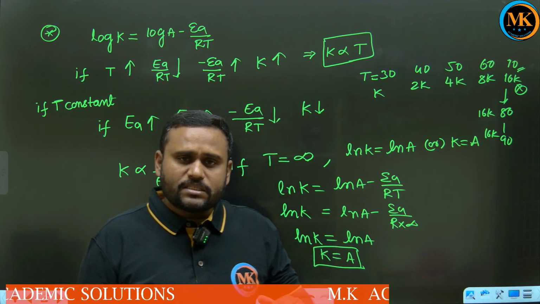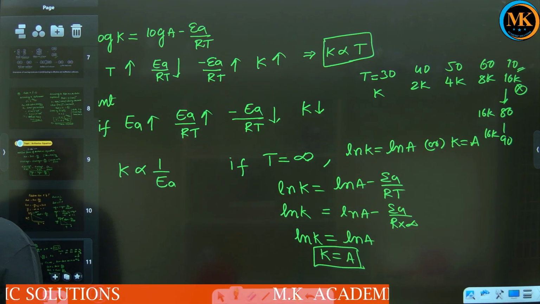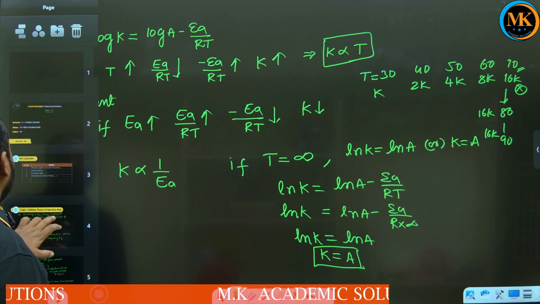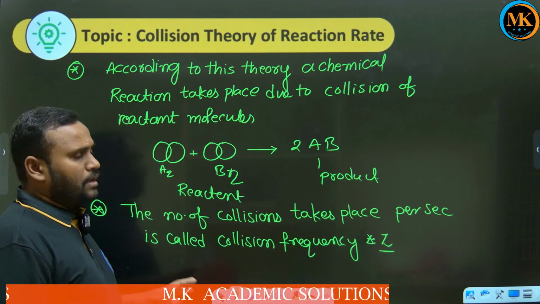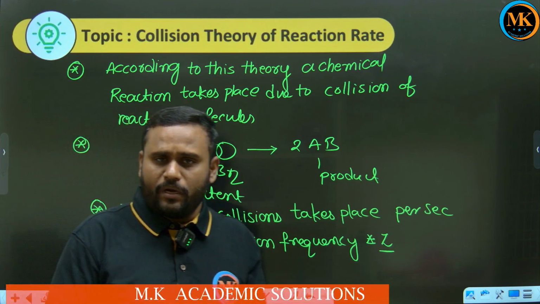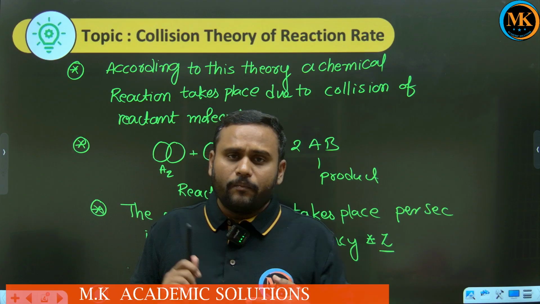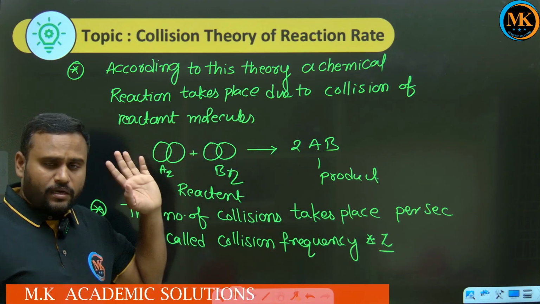So let us summarize collision theory. What is the collision theory? Collision theory explains how a chemical reaction takes place. According to collision theory, a chemical reaction takes place due to collisions, and every collision will not give us product.